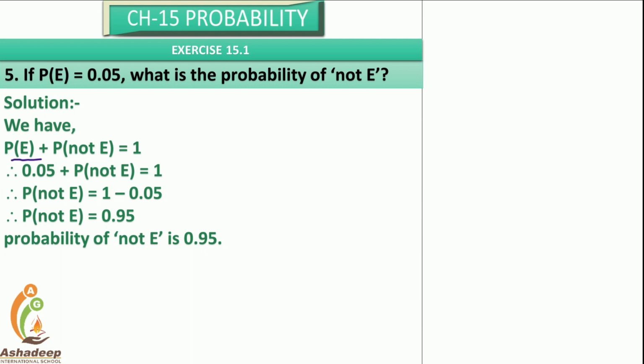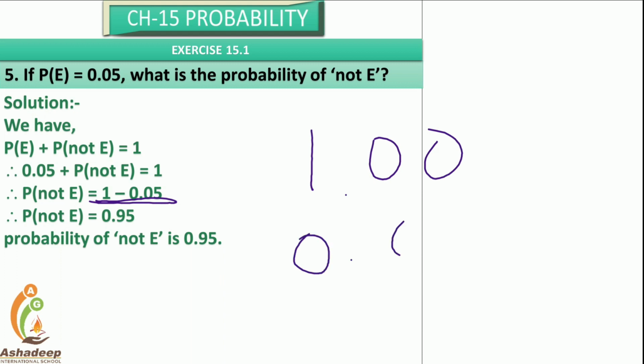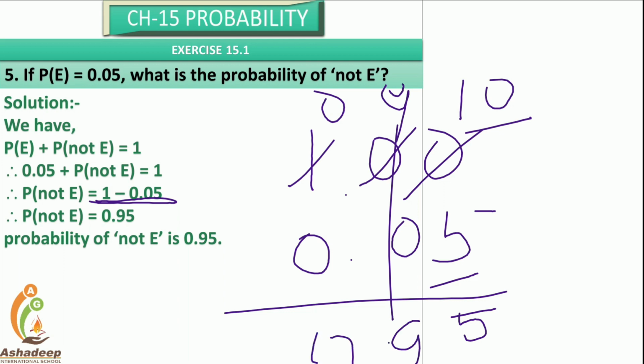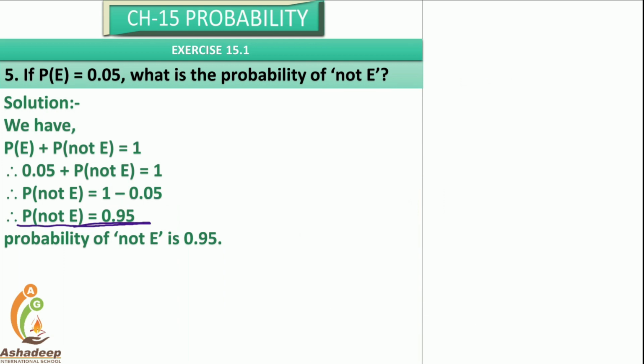If this goes on to the other side, it becomes minus. So P of event plus P of not an event is equal to 1. Now 0.05 goes to the other side and becomes minus, so it is 1 minus 0.05. Many students don't know how to subtract it. So how to subtract it? Cut and cut. This is 10, this is 9, this is 0. So 10 minus 5 is 5, 9 as it is, and 0.95. So in that way you can say P of not an event is equal to 0.95. So the probability of not an event is 0.95.